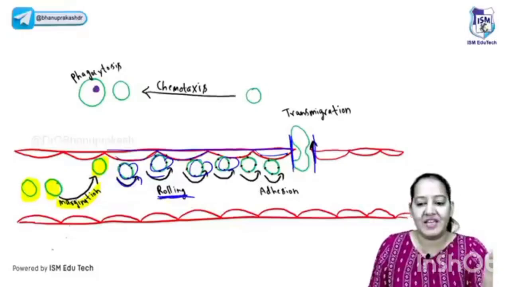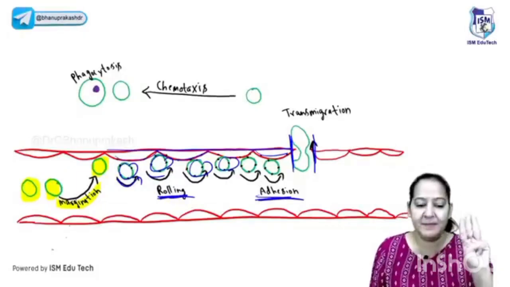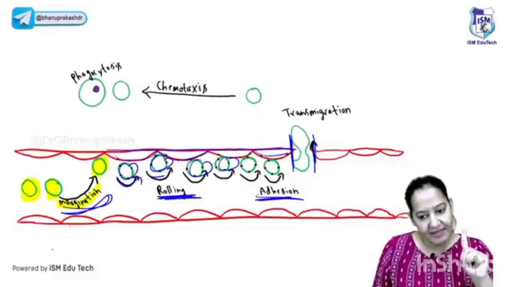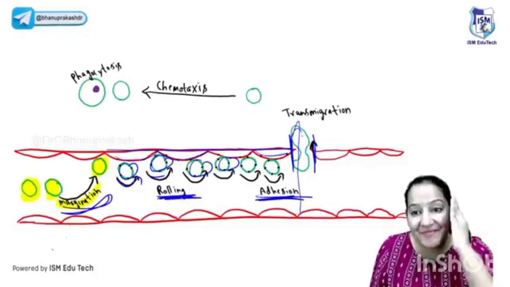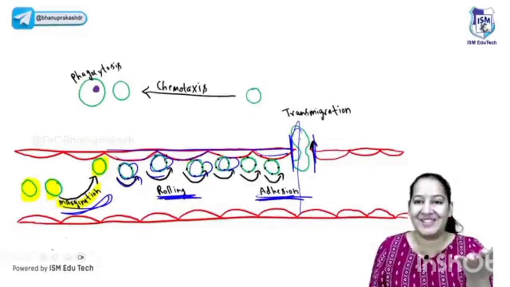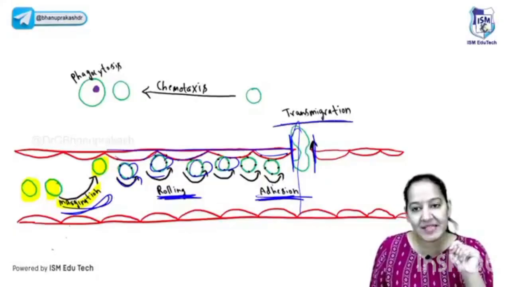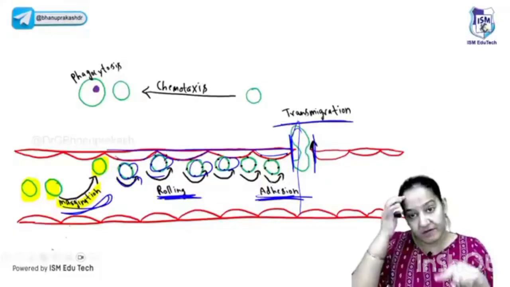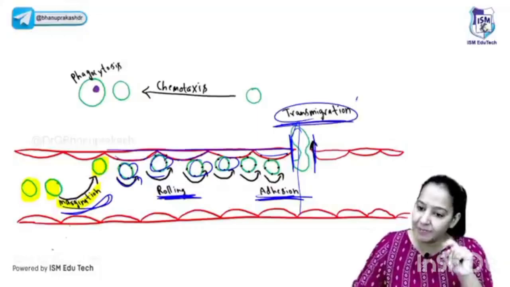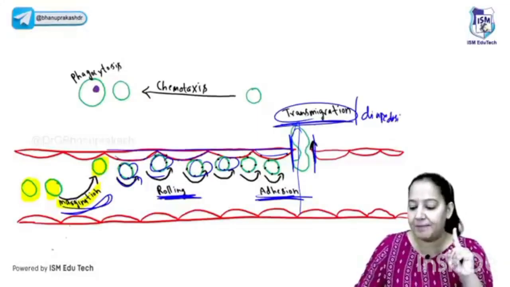After that, just before the gap, it stopped. Stoppage is known as adhesion. The third step is adhesion. First margination, then rolling, then adhesion. It stopped. After that, it comes out. Ultimately, WBC comes from intravascular space to extravascular space. It's known as transmigration, which is also known as diapedesis. Diapedesis, very important step.